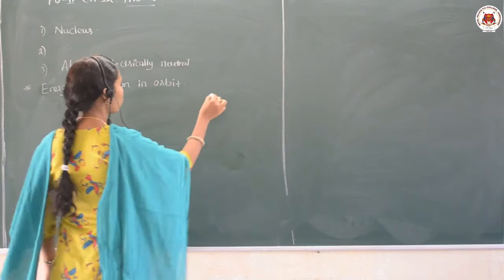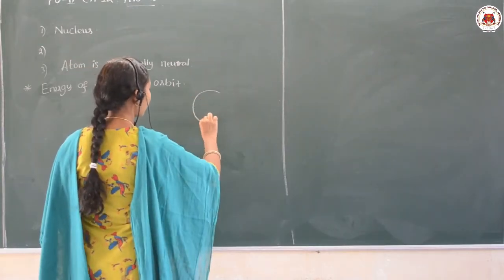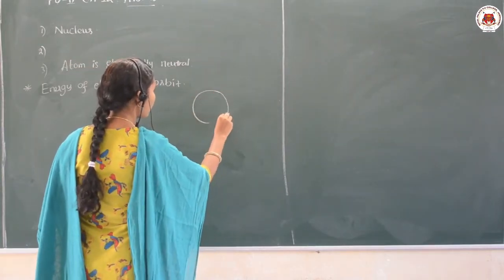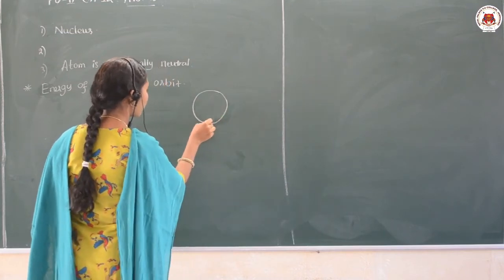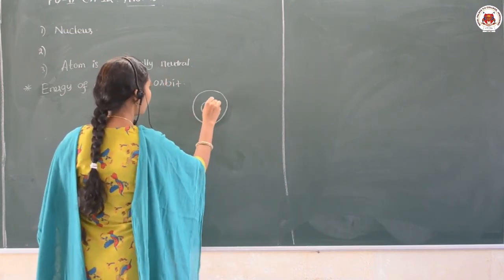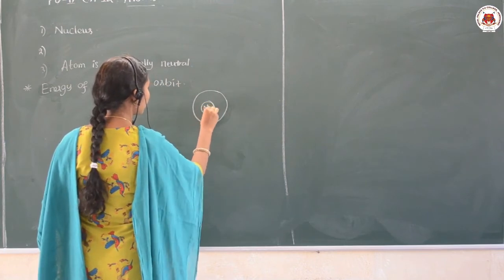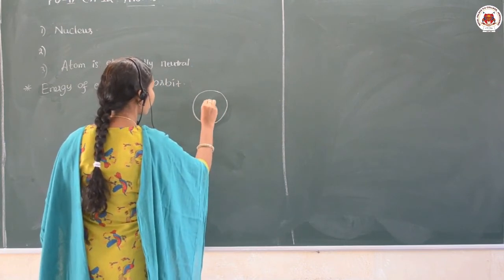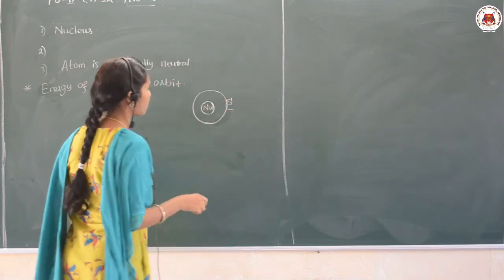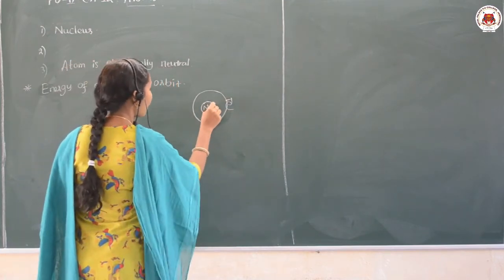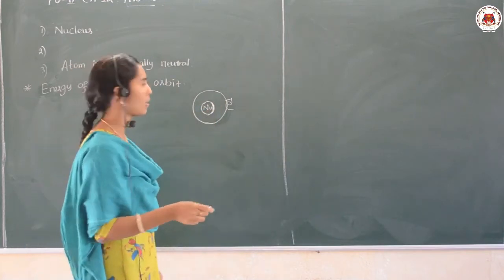So, according to Rutherford, the electron is revolving around the nucleus in a circular orbit, isn't it? Consider this as the nucleus, and electrons are revolving around it. Okay?